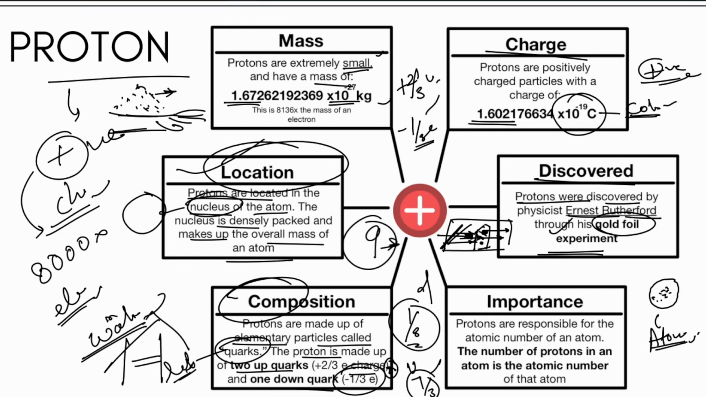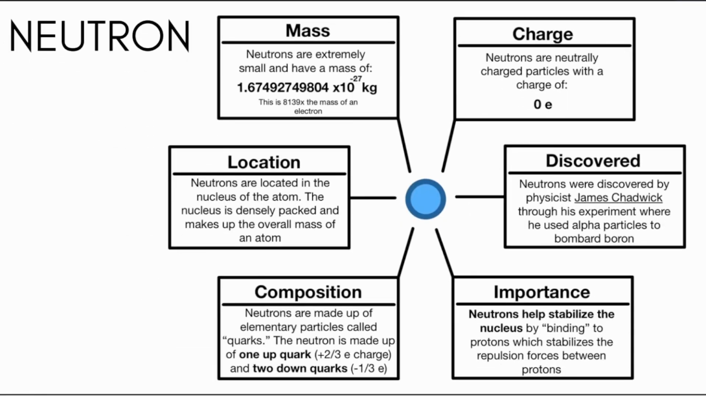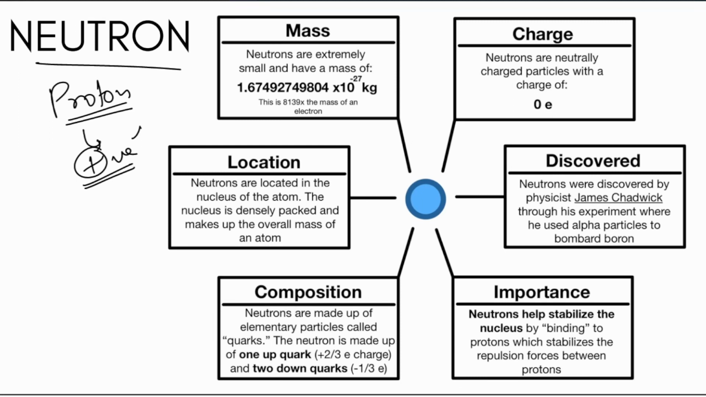Please just remember. Now let us come to the important portion: protons are responsible for the atomic number of an atom. The number of protons in an atom is the atomic number of that atom. So let's say you talk about aluminum. It is 13. That means it has 13 protons and 13 neutrons in the normal state. Again, we come to the neutron, nothing different from the proton. Just the positive charge is not there.